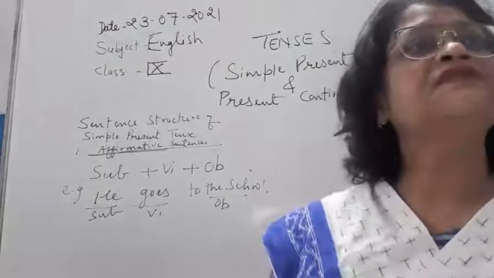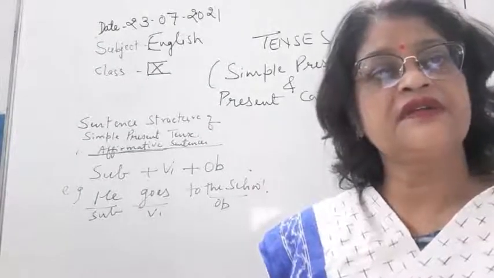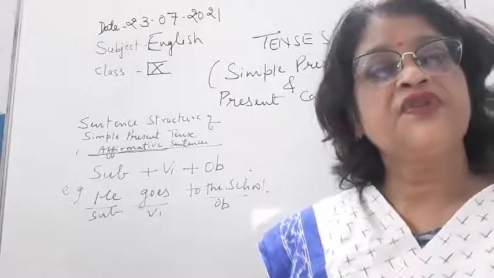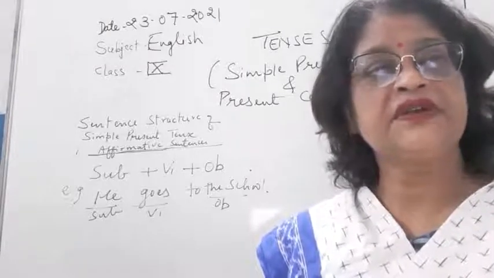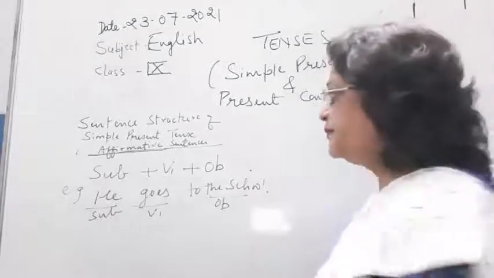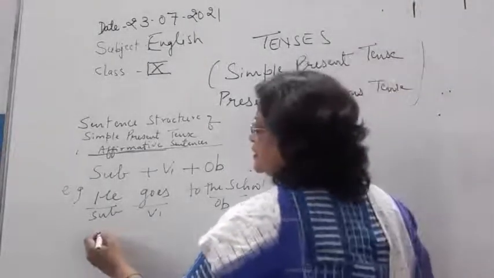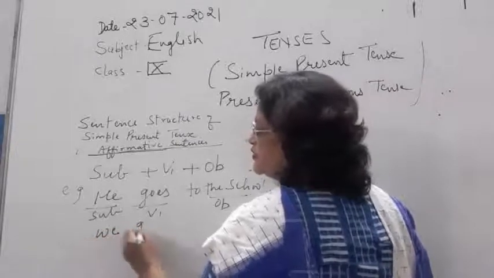Whenever there is a subject in the third person singular, what do we have to use? We have to use S or ES with the verb. Like if I write we, so this is first person plural, so here we will write go.